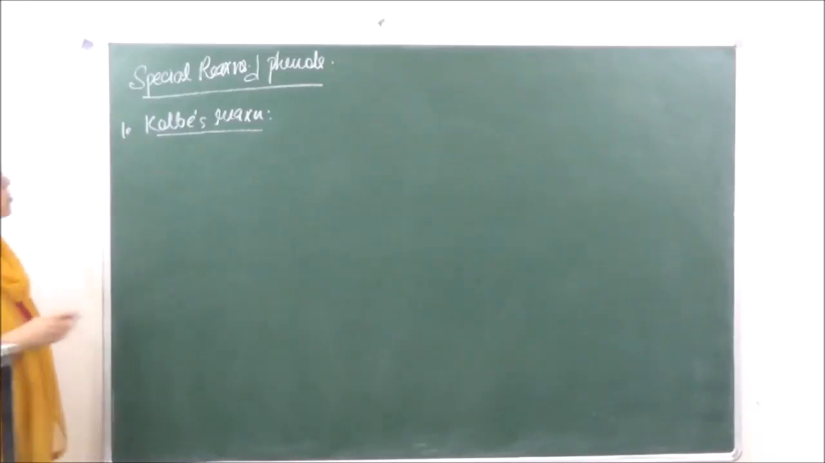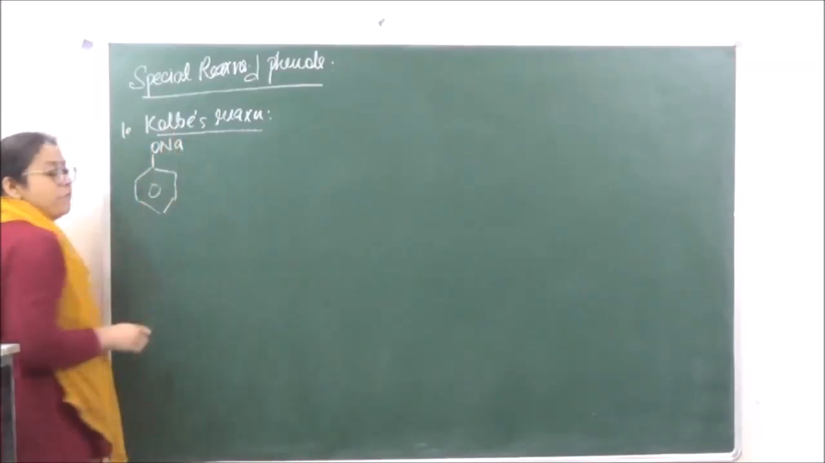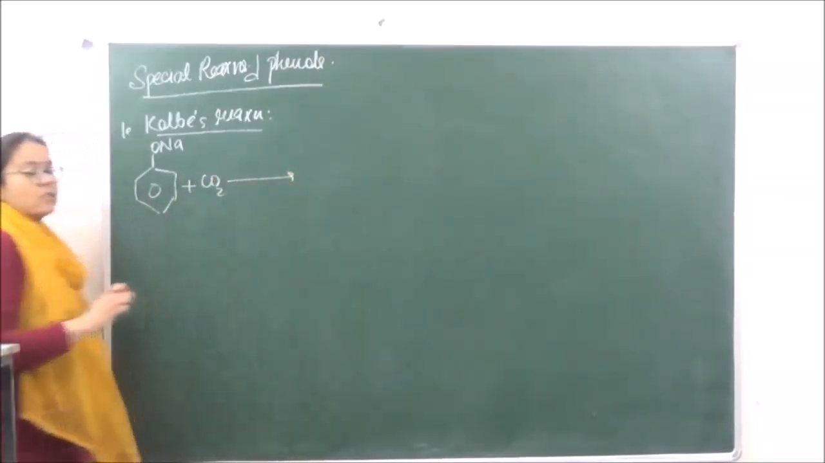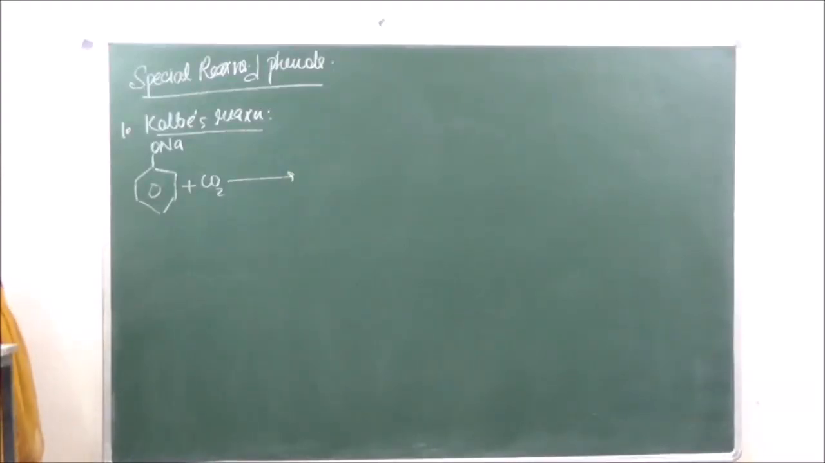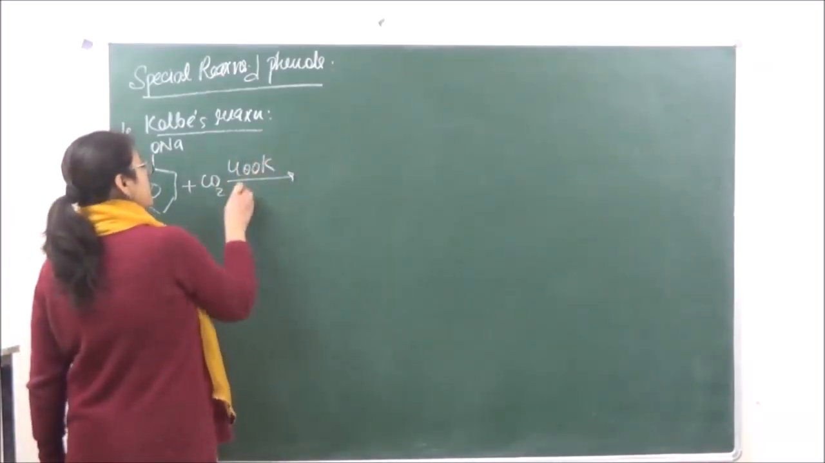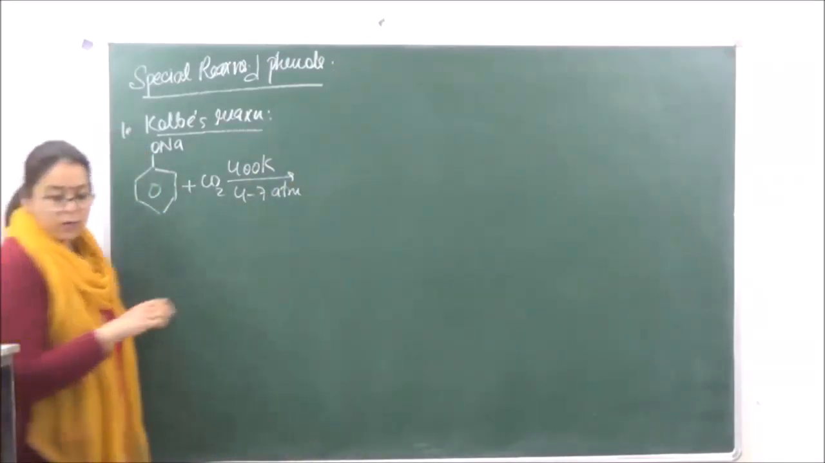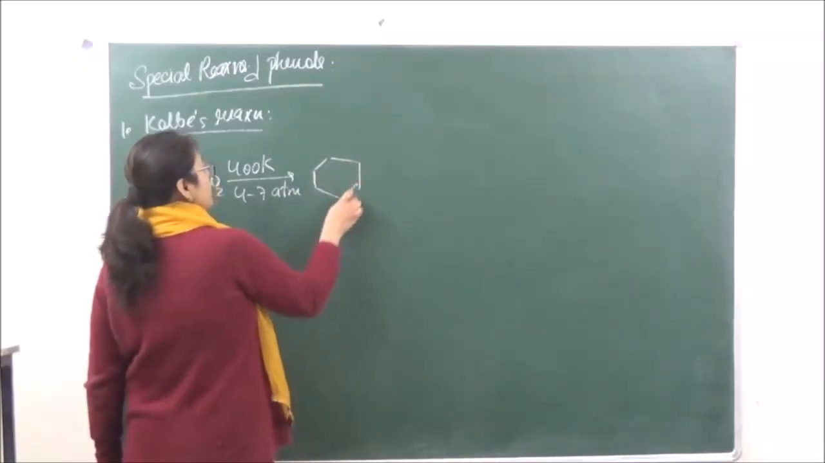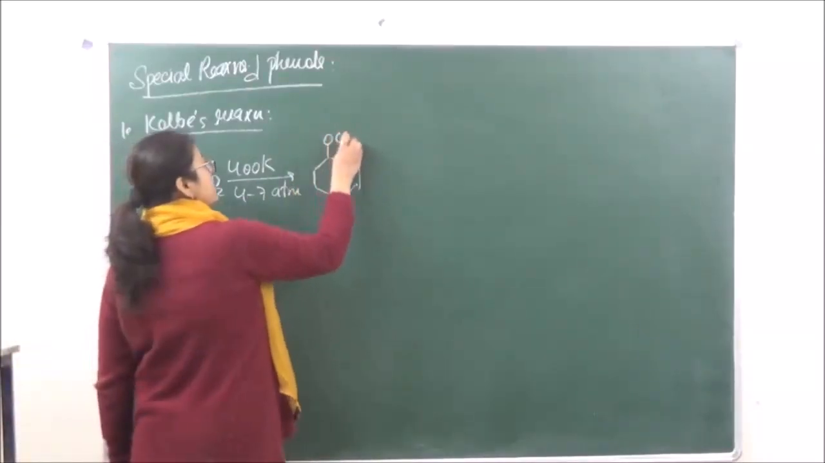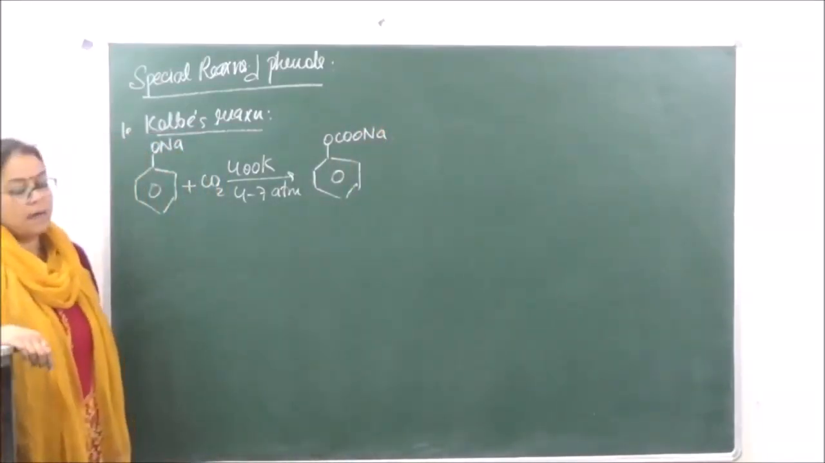Now the reaction is going to proceed by taking sodium phenoxide, which is reacted with carbon dioxide. The carbon dioxide over here will behave as an electrophile, okay, at 400 Kelvin and at a pressure of 4 to 7 atmosphere. So this is going to give us phenyl sodium carbonate.